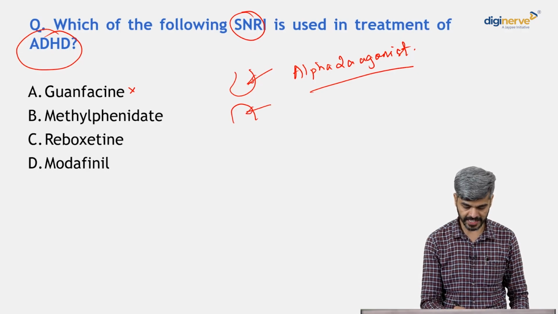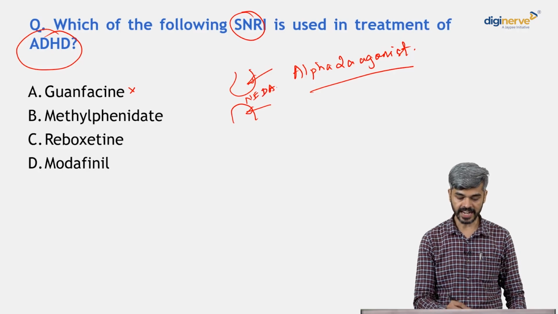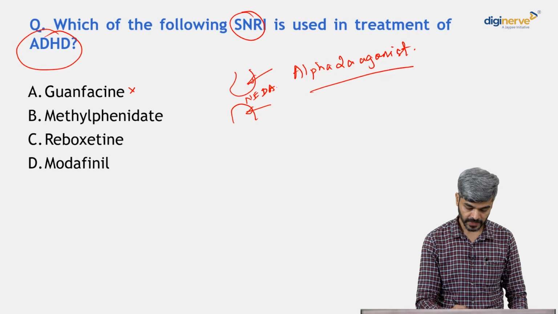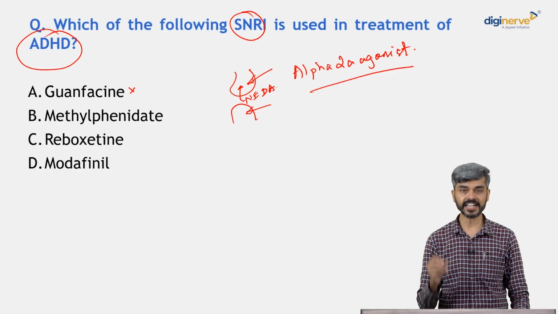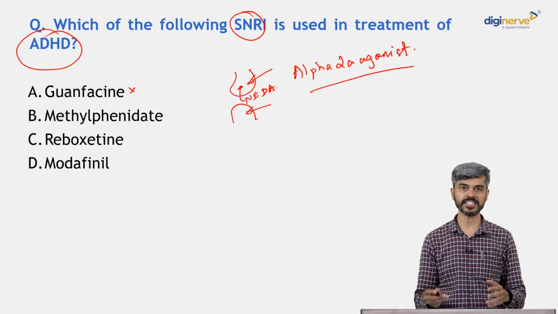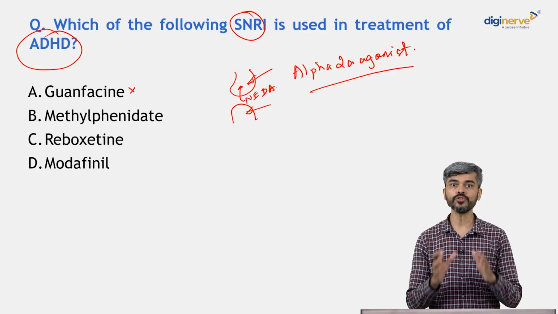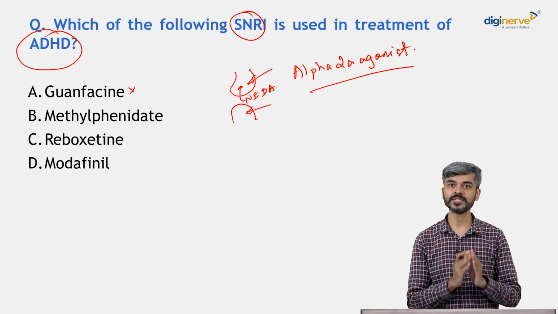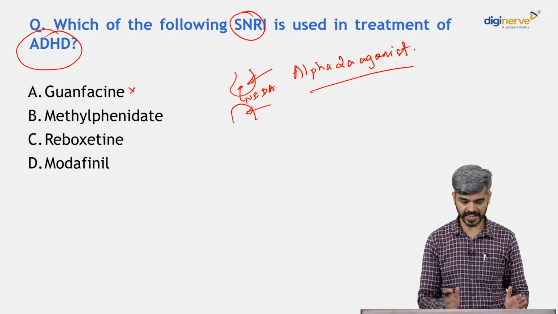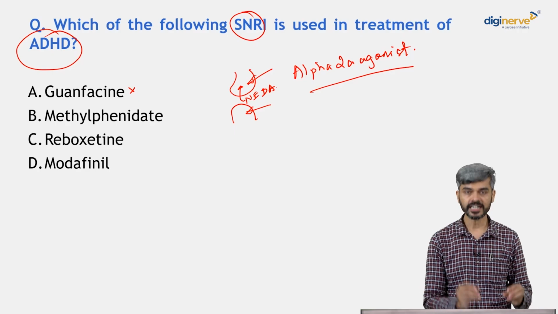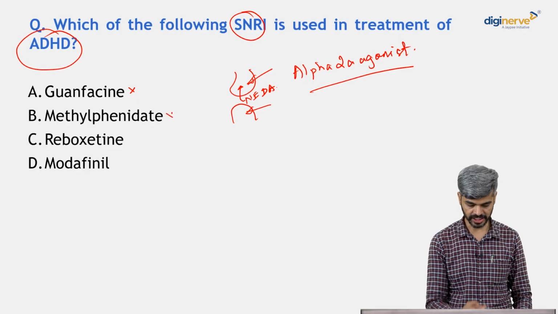So when the neuronal firing happens, norepinephrine and dopamine are released into the synapse, and it is after the signal is passed, the reuptake happens into the presynaptic neuron. But what methylphenidate does is, it blocks the reuptake of these neurotransmitters, which leads to persistence of these neurotransmitters in the synaptic cleft, right? So methylphenidate is not having an SNRI like action.